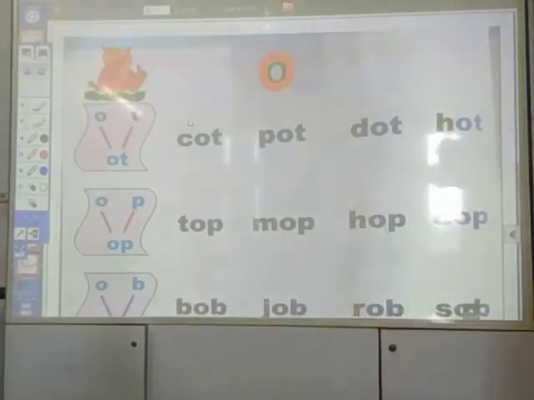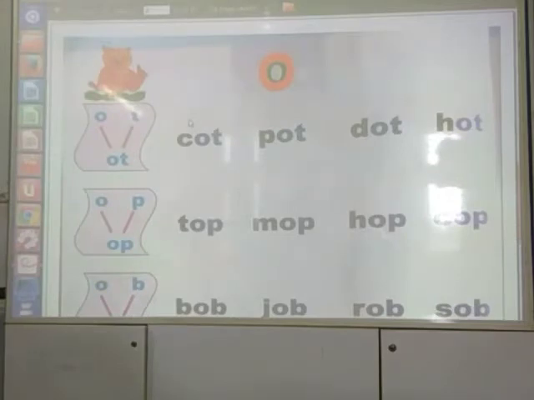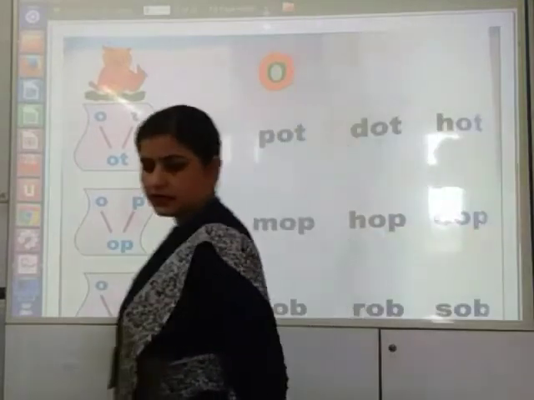Words, can you read them without dots? क्या बिना डॉट्स के आप उसे रीड कर सकते हो? हाँ, आप रीड कर सकते हो with the help of pointer.